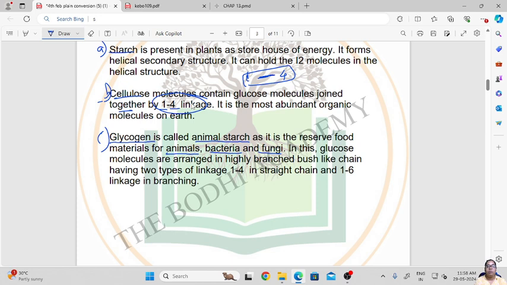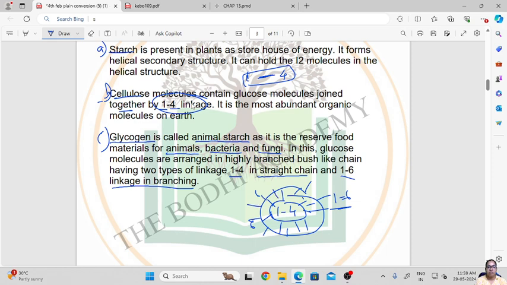In this, the glucose molecules are arranged in a highly branched bush-like chain having two types of linkage, that is 1,4 in the straight chain and 1,6 linkage in branching. So if this is 1,4, then this 1,6 will be in branching. The 1,4 will be in the center, which will have the 1,6 linkage, which will form the branching. So this is how glycogen is present in animals.